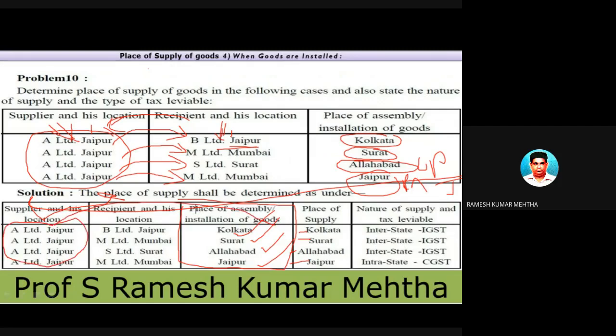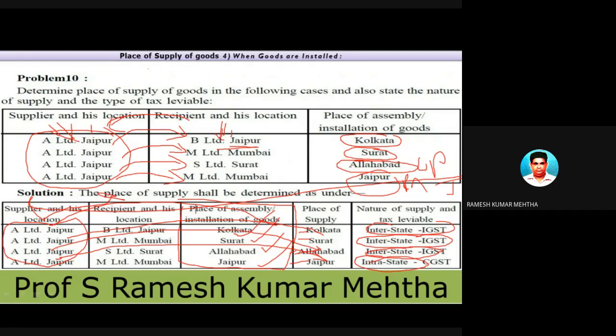Jaipur is supplying to Kolkata, so it is interstate. Jaipur, Rajasthan to Surat, Gujarat is interstate. In the third case, Jaipur is supplying to UP, that is Rajasthan to UP, two different states, interstate. And Jaipur, Rajasthan to Jaipur is within the same state, so it is intrastate, where CGST and SGST are levied.